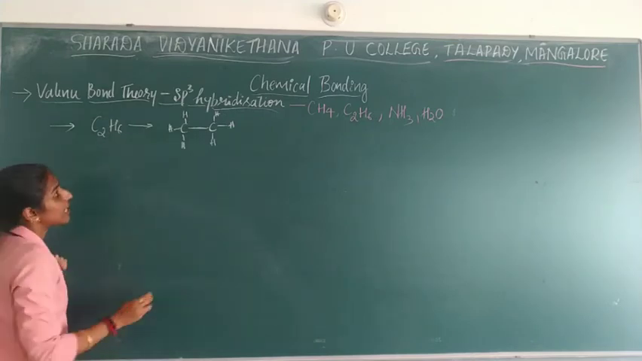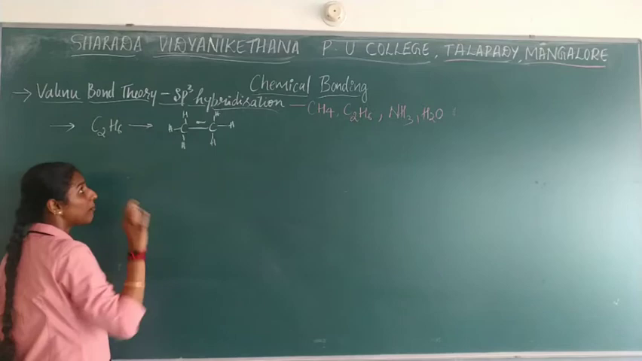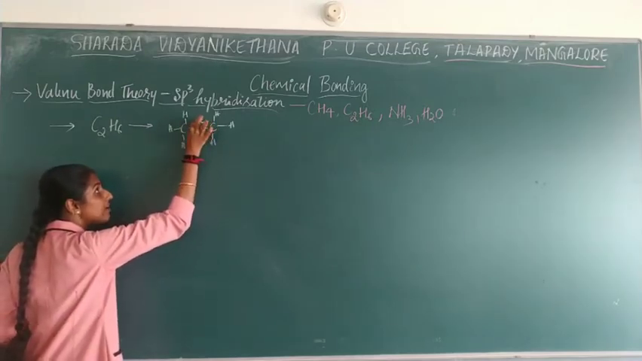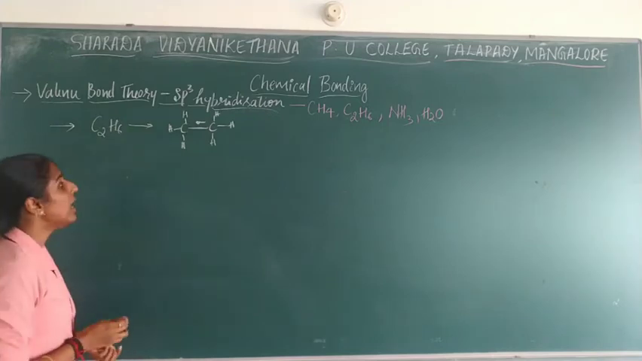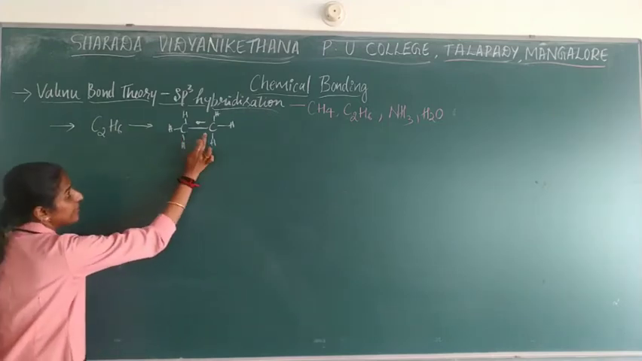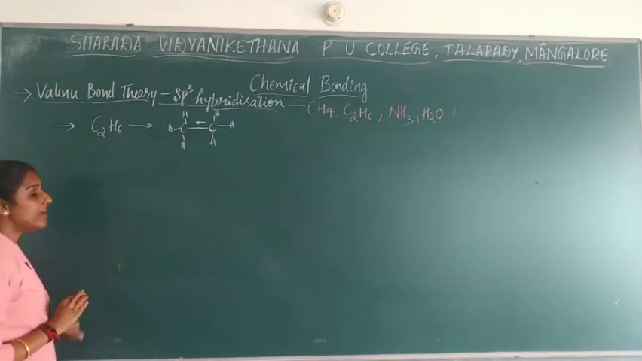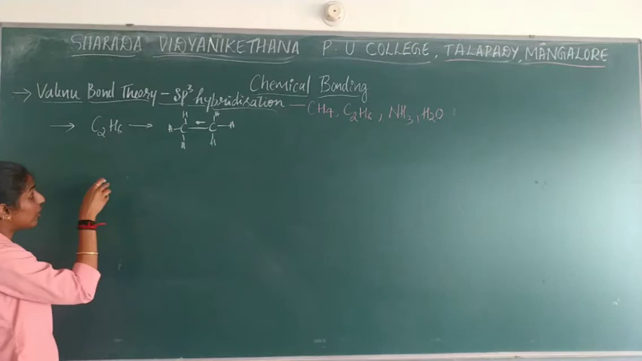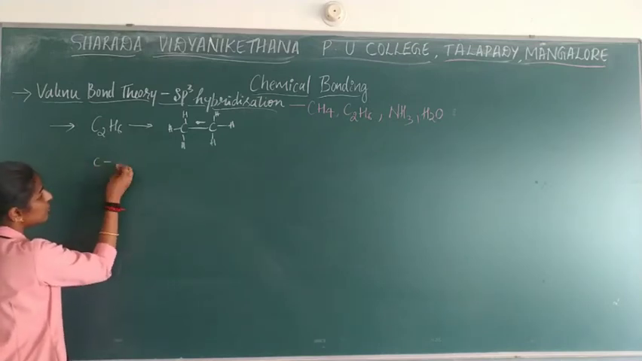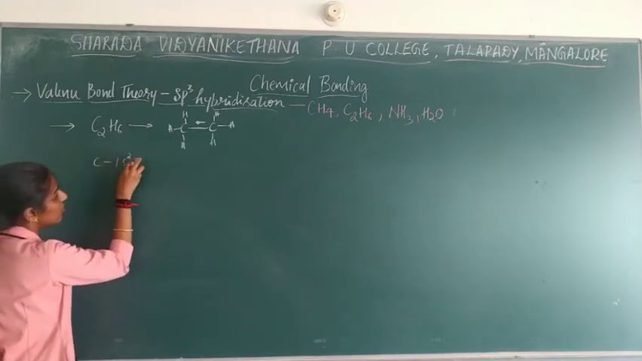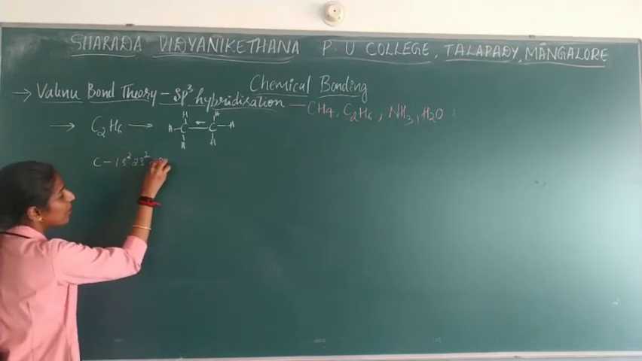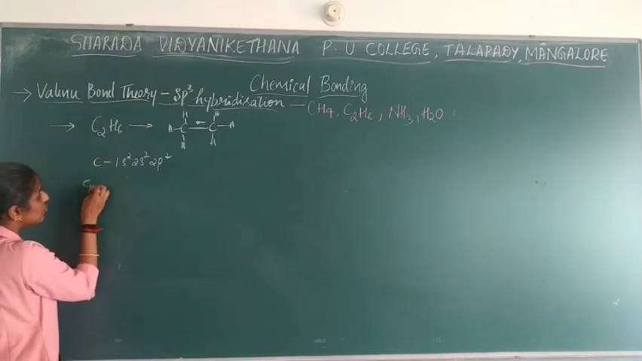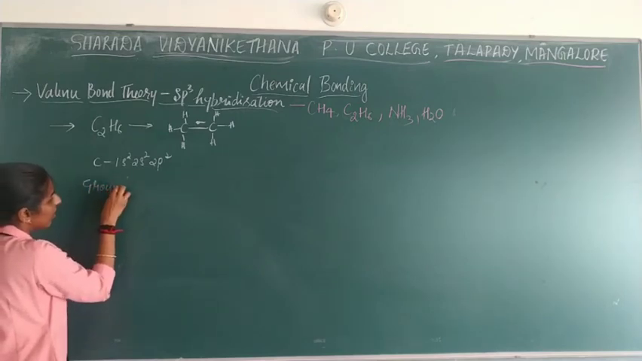Here we can identify that only sigma bonds, single bonds, are present. In the middle it has a sigma bond. Now you can identify the central atom is carbon, right? Based on the central atom, you need to write the electronic configuration. For carbon, the electronic configuration is 1s2, 2s2, 2p2, right? Now I will write the ground state electronic configuration.